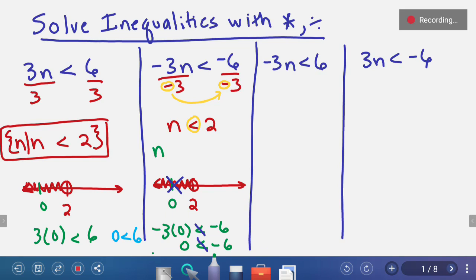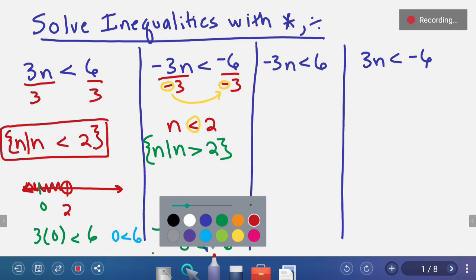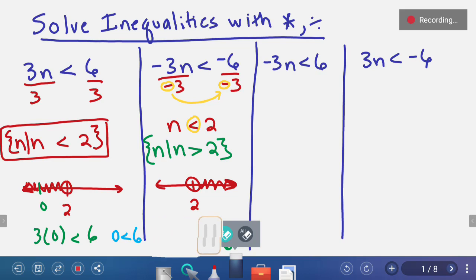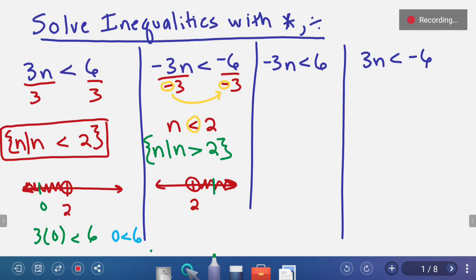We end up with n is true when n is greater than 2. Let's try a number greater than 2. Let's graph it and see if our solution set now works. We have 2, open circle at 2, to the right of 2. Let's erase our other example here. A number bigger than 2, we can use 4. So let's try 4.